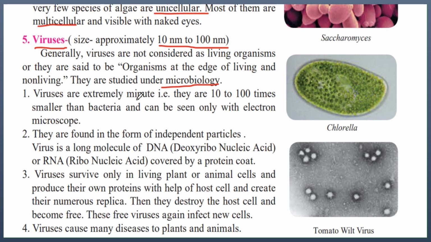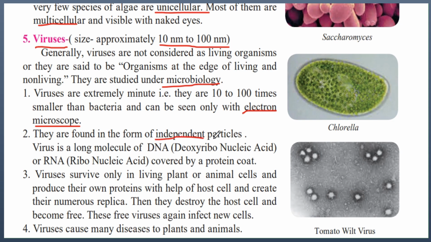Viruses are extremely minute, that is very small. They are 10 to 100 times smaller than bacteria and can be seen only with electron microscopes. Since they are so small, viruses can only be seen under a certain type of microscope, which is called an electron microscope. This microscope is very powerful and it is only used to see very small things such as viruses. They are found in the form of independent particles, that is, they are found separately and not in clusters.